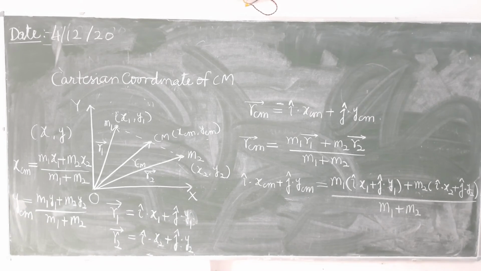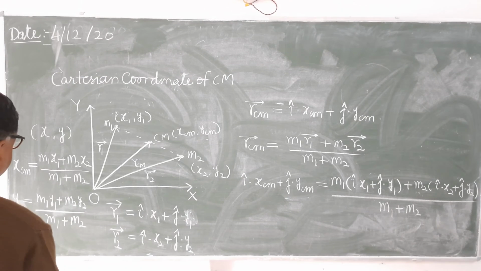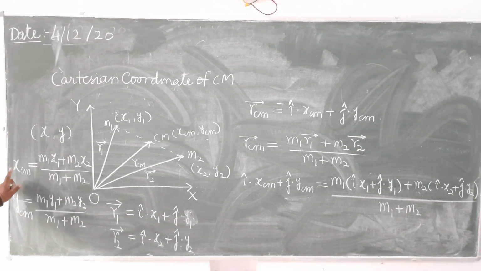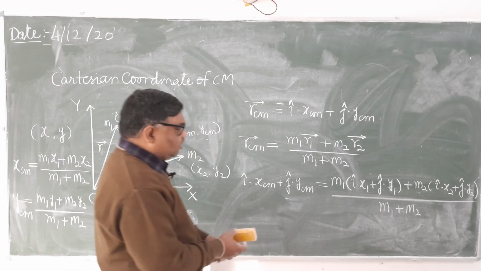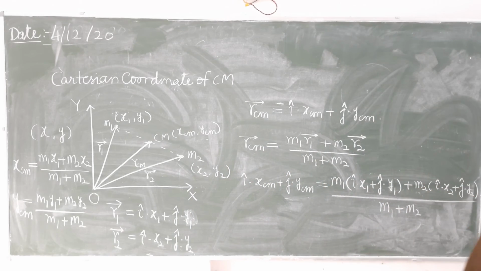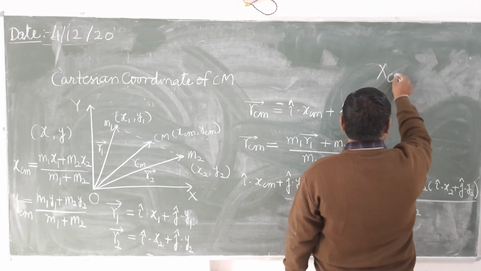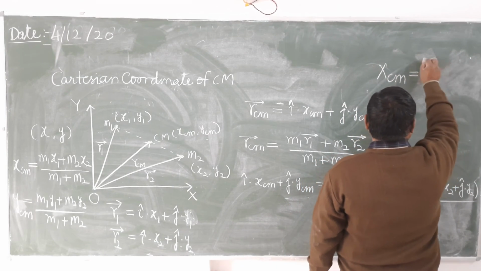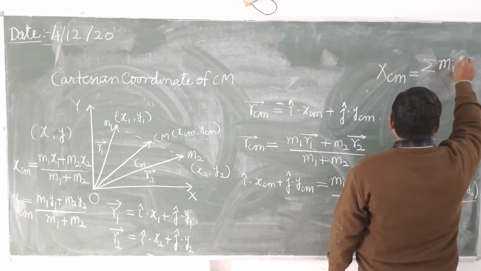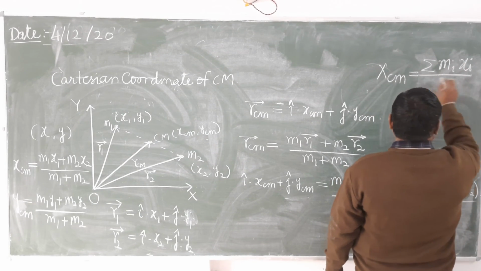Now if we extend the same idea to the n particle system, xcm will be equal to m1 x1 plus m2 x2 plus m3 x3 and so on plus mn xn, divided by m1 plus m2 and so on plus mn. We can write it for the n particle system as xcm equals sigma mi xi upon sigma mi.